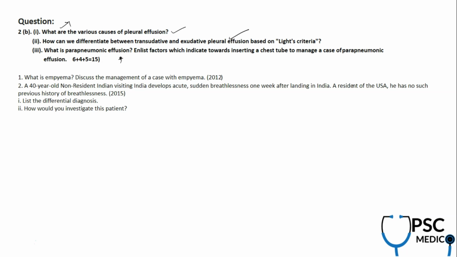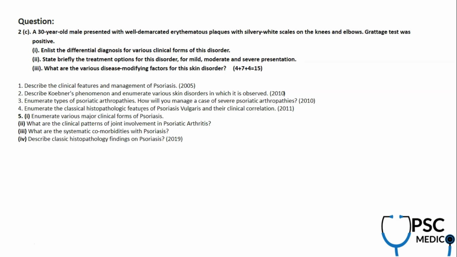And that is simple. But again, the complex part here is, what are the indications of chest tube drainage in a case of a parapneumonic effusion? So you have to write the indications here. Again, empyema is related to pleural effusion. Management was asked in 2012, and in 2015, similar acute sudden breathlessness. How will you do the differential diagnosis in the patient? It's a kind of pneumonia question which is later on converting into parapneumonic effusion.